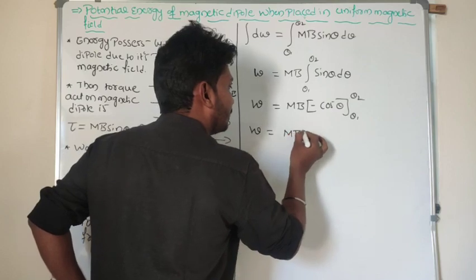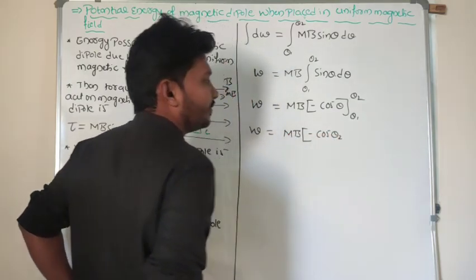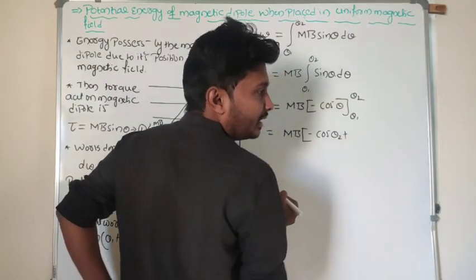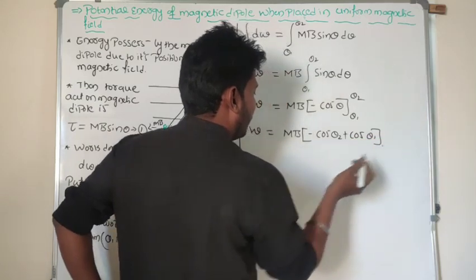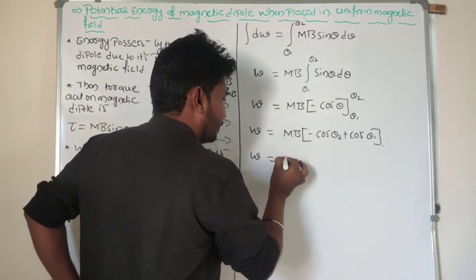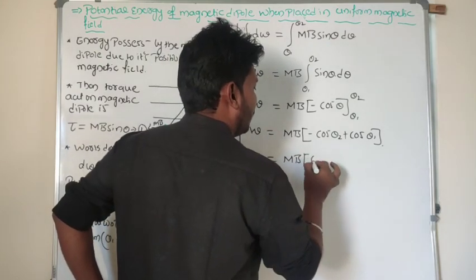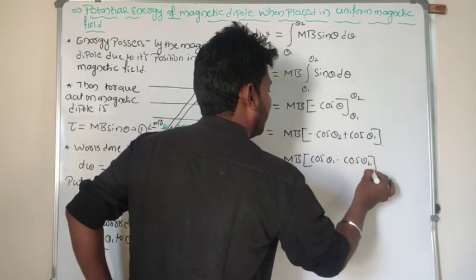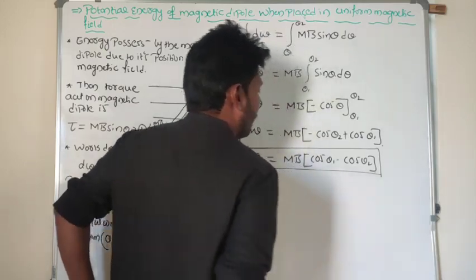M into b, look at here, upper limit minus of cos of theta 2 minus into minus cos theta. Shall I take that directly? Plus cos of theta 1. I will rearrange this one. M into b, cos of theta 1 minus of cos of theta 2. This is the required answer for the work done here.